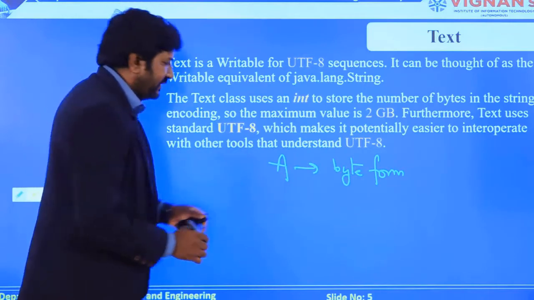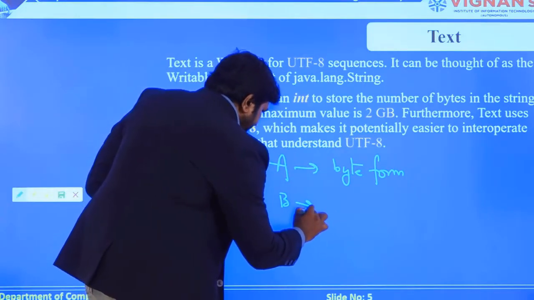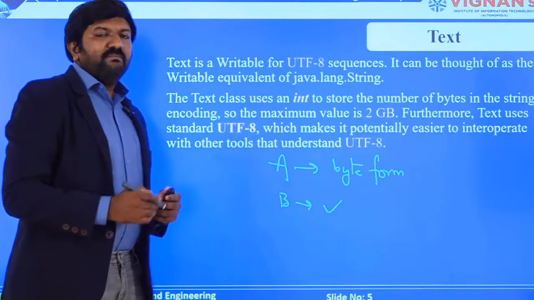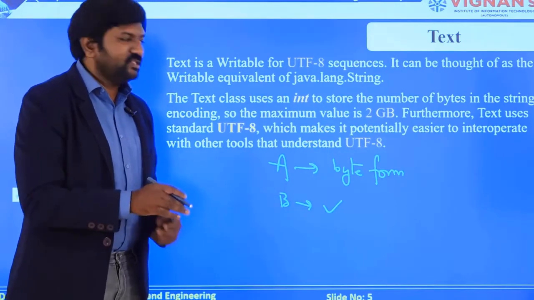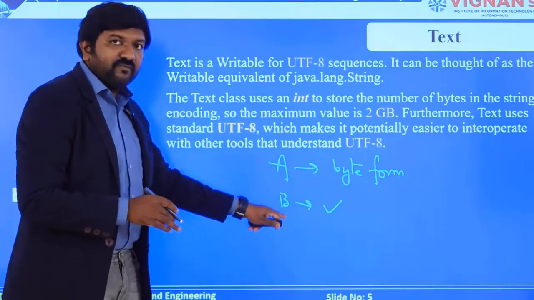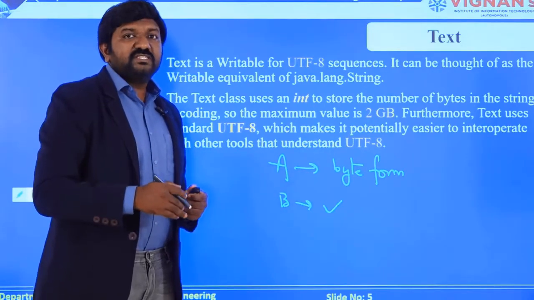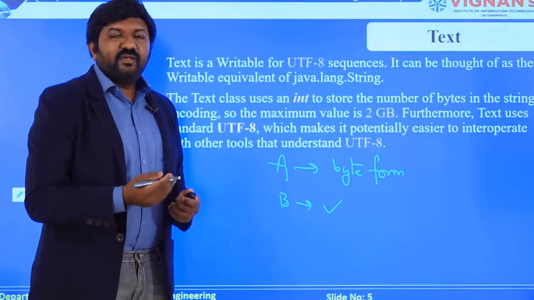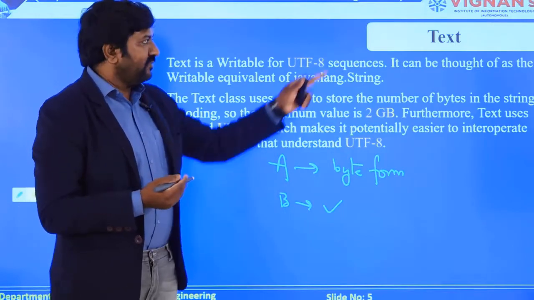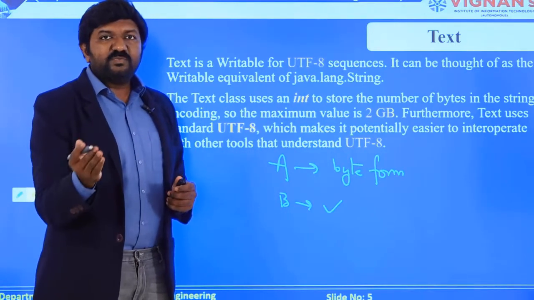If I say B, I need to identify a specific byte form that I can transmit instead of transmitting the B. So we need to identify a specific format for every individual piece of information in the form of text which we are transmitting.